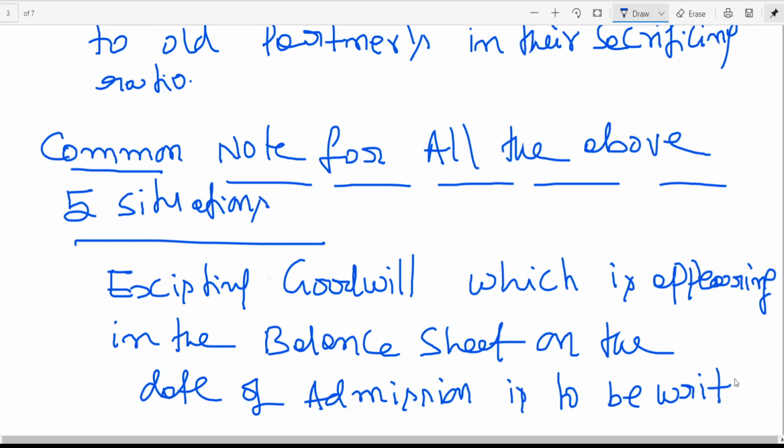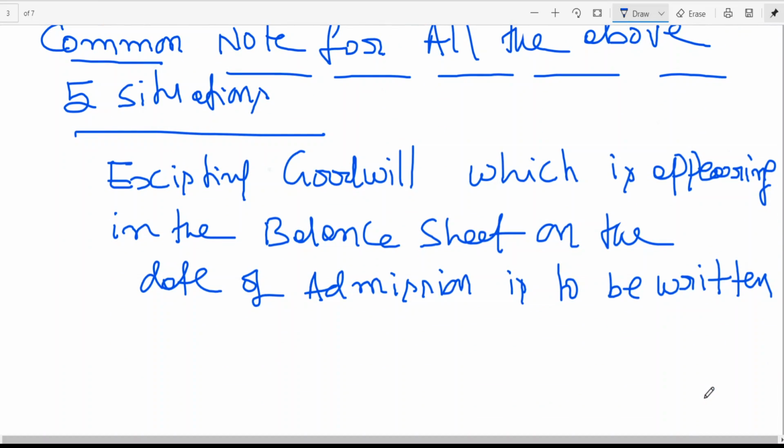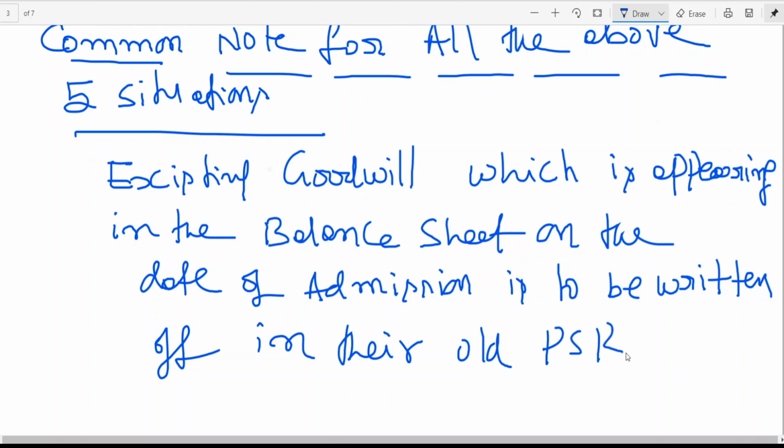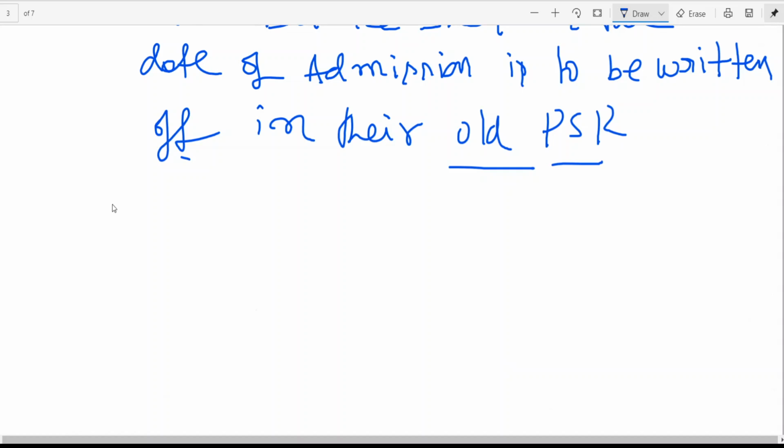This is as per accounting standard. That means existing goodwill shall not appear. If it is appearing, it is to be written off in their old profit sharing ratio. Existing goodwill appearing in the balance sheet on the date of admission is to be written off in the old profit sharing ratio.